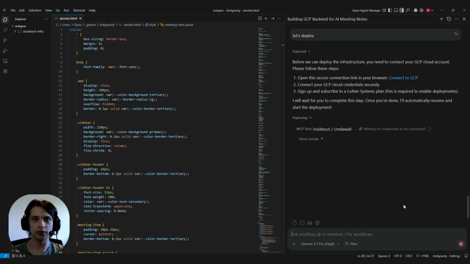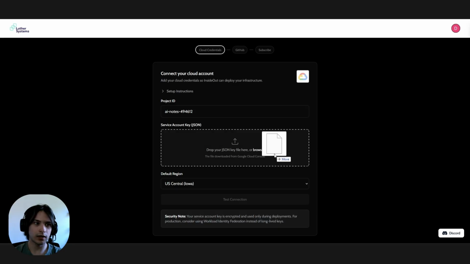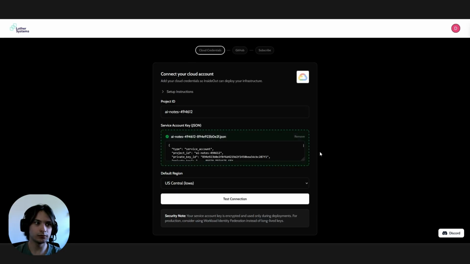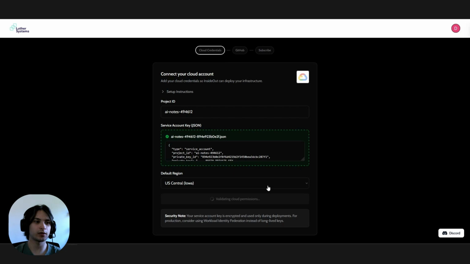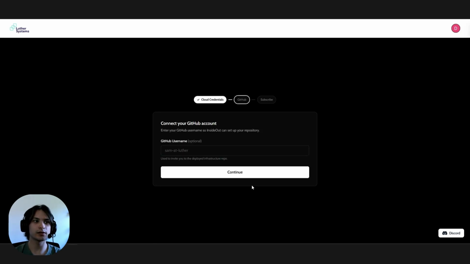Before we can deploy the infrastructure, we connect our GCP account. We just click the link, insert our project ID, then add our JSON key file, and test the connection. This should take about a minute. Connection validated, so we'll connect our cloud. Here you can add your GitHub, I'm going to skip this for now.